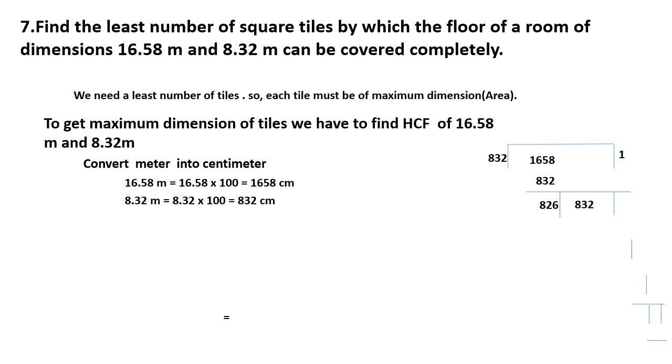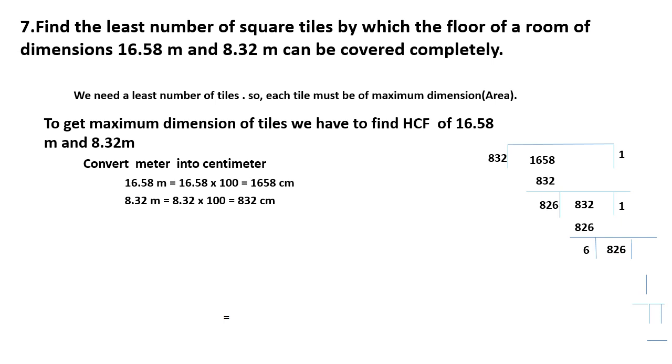Next, 832 divided by 826, one time only, and 832 minus 826, you will get 6.